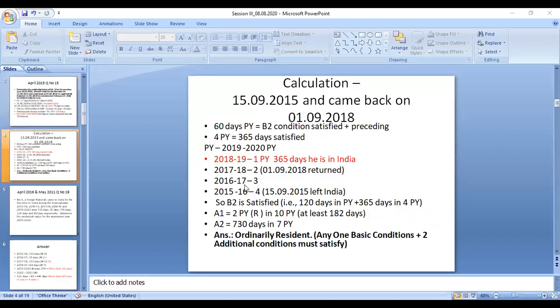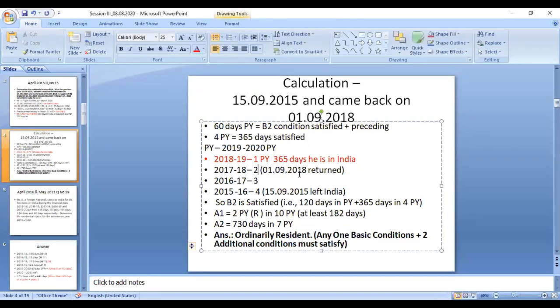I have written all the four previous years: 2015-16, 16-17, 17-18, 18-19, right? So in 16 only he went. That it means before that he was in India only. So on 15/9/2015, in the fourth year, he left India, right? And this year also he was outside India. So on 1/9/2018 he came back to India.